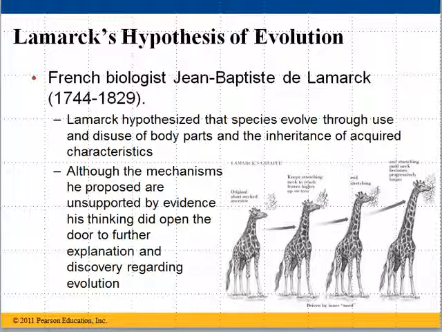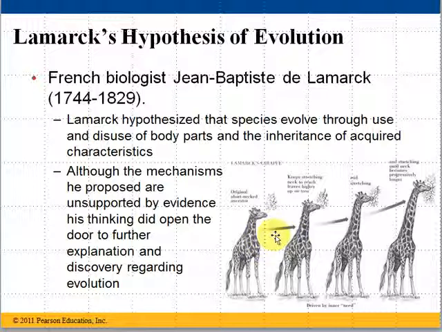Lamarck said that giraffes would be born in the beginning, say for example, with a somewhat shorter neck, but their entire lives giraffes were always stretching and stretching to try to reach leaves that were higher up to get more food. And so the giraffes would stretch and stretch their neck, and throughout their life, as they used their neck and stretched it, their neck would actually grow and become longer over time.